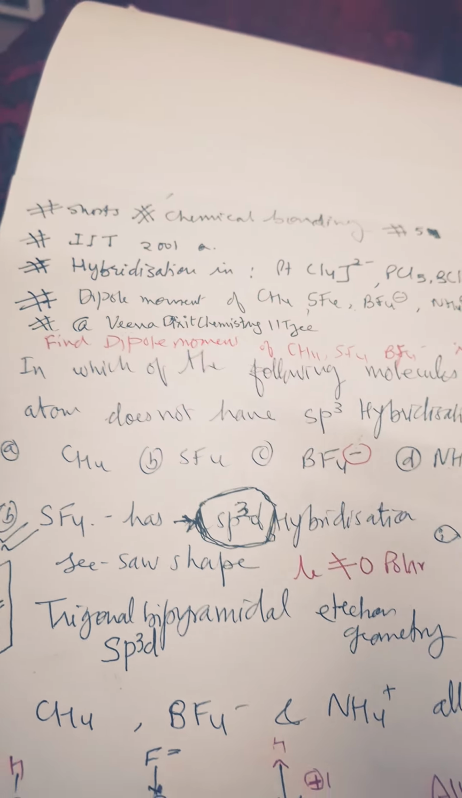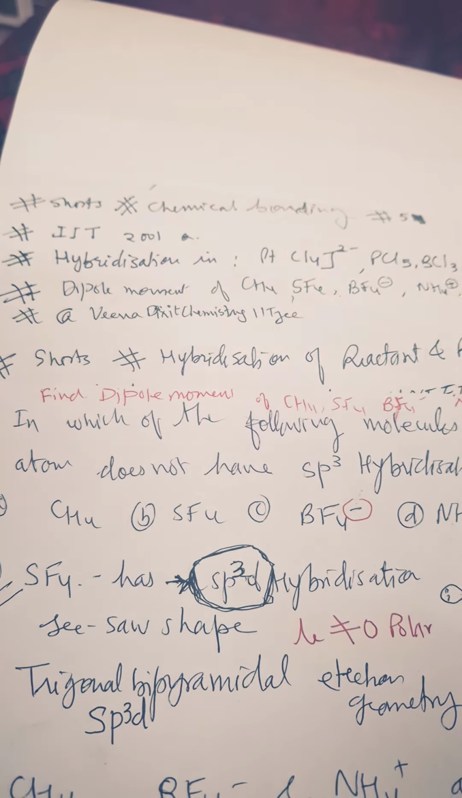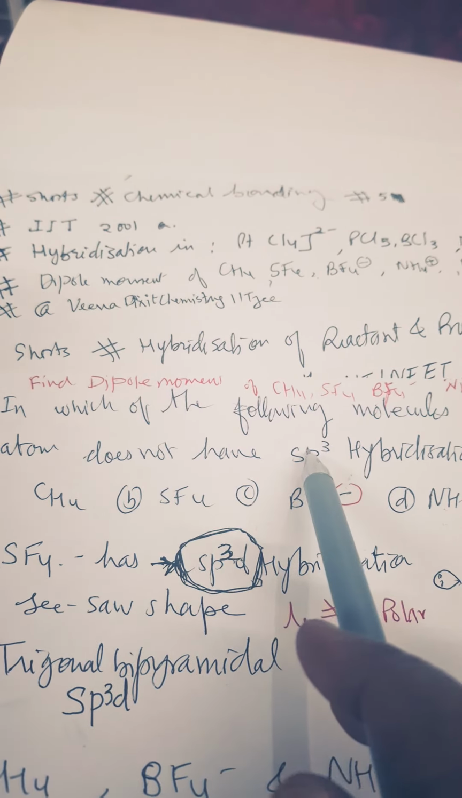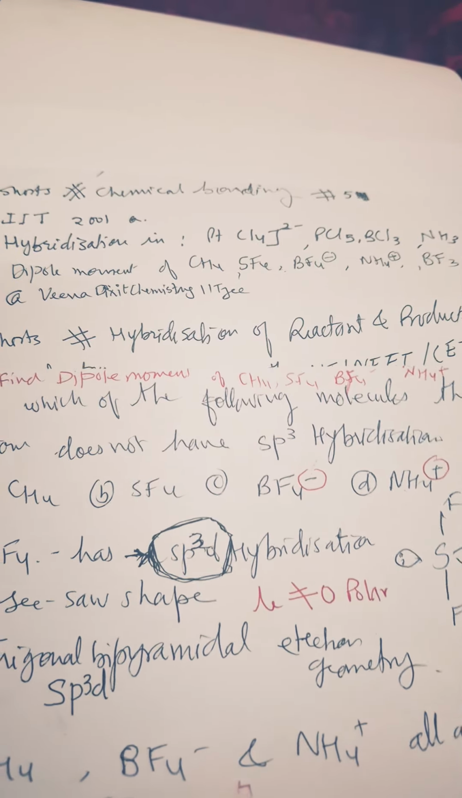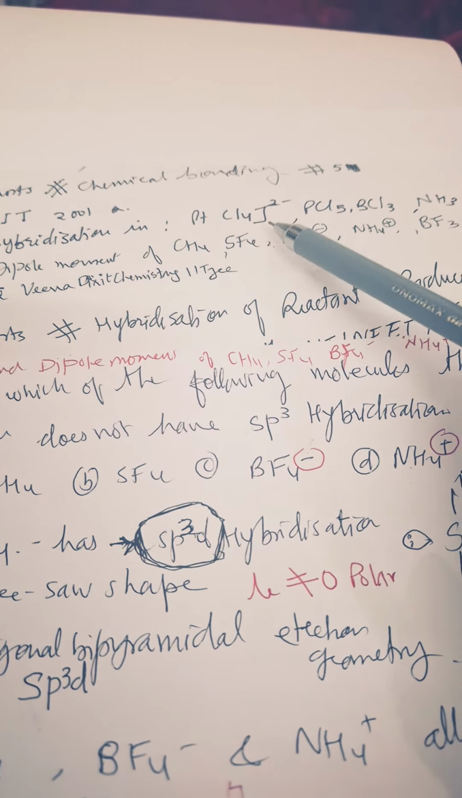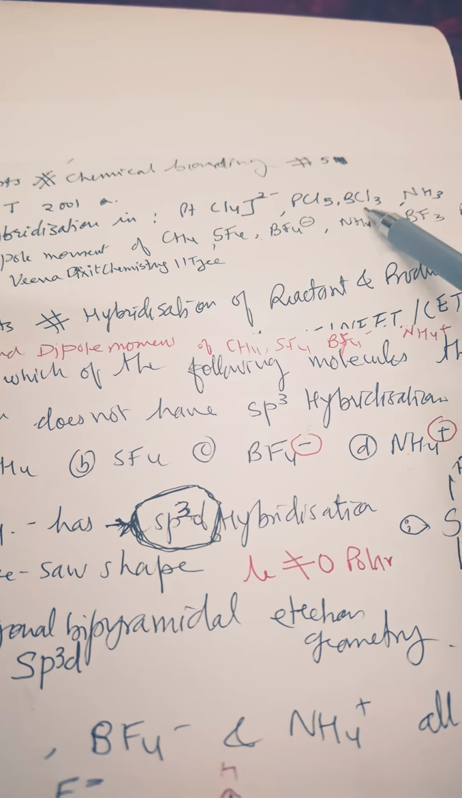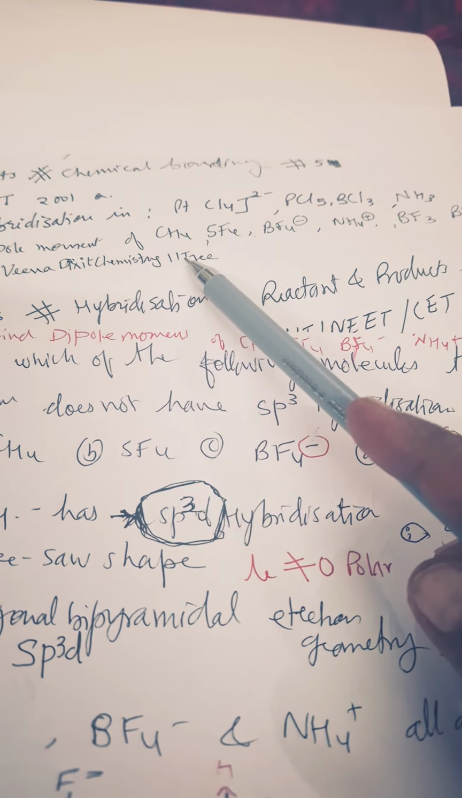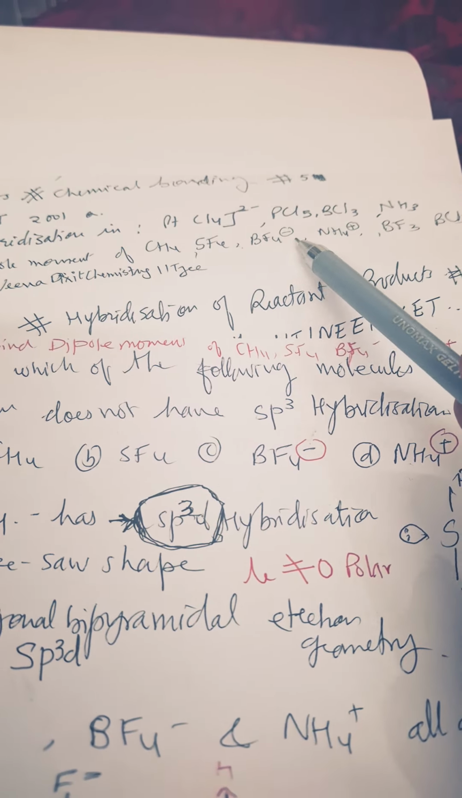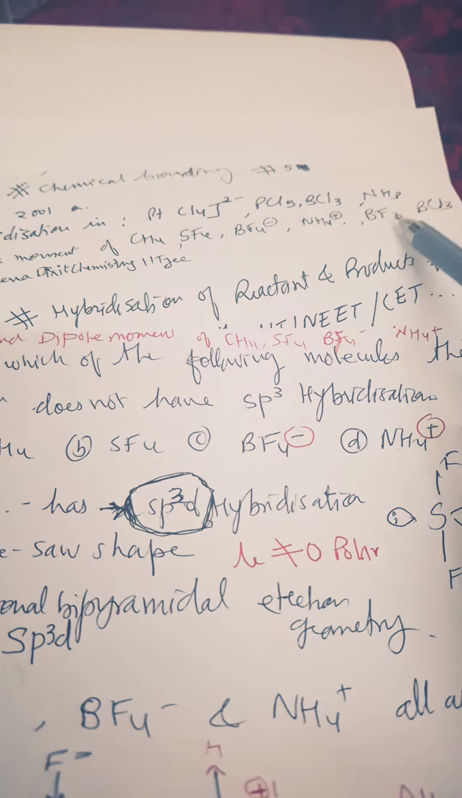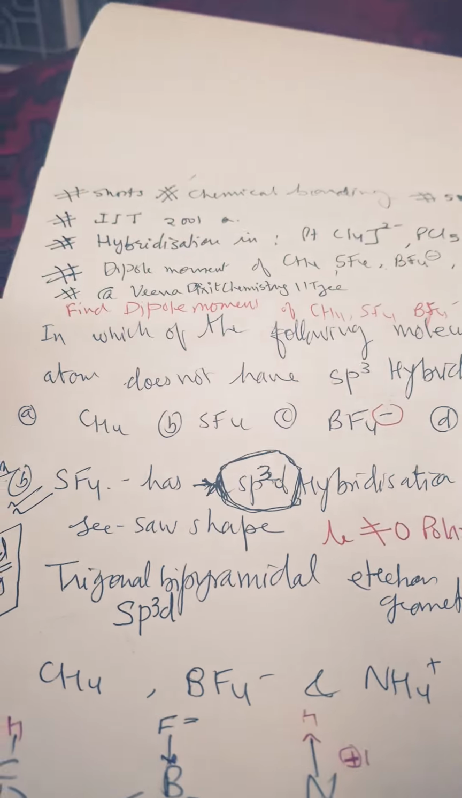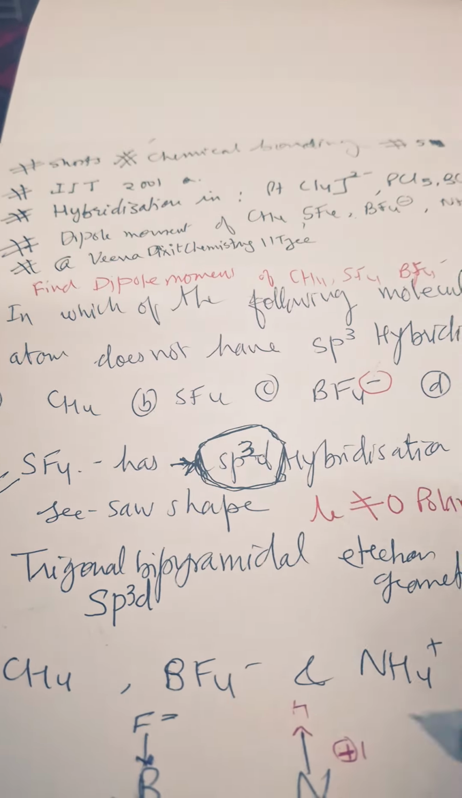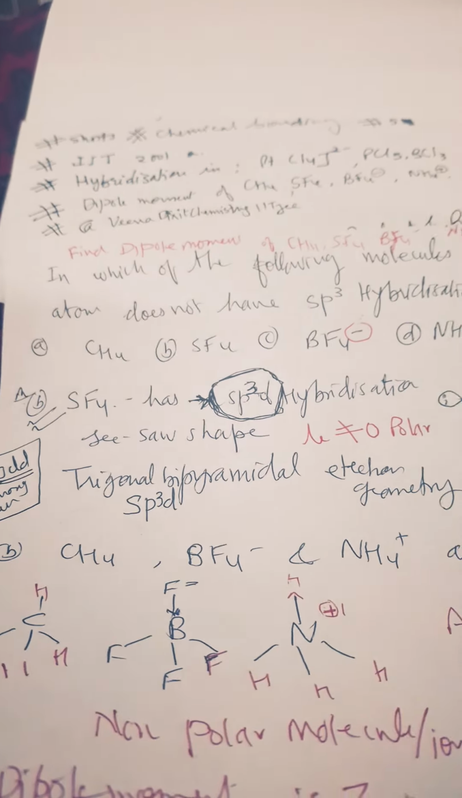Here, which one is the odd one out, which is having zero dipole moment, which is polar, which is non-polar, as well as hybridization, we will see among [PtCl4]2-, PCl5, BCl3, ammonium, and then methane, SF4, BF4-, NH4+, BF3, BCl3. Dipole moment and hybridization of these species also we will discuss over here. So in this way we will see dipole moment as well as hybridization in all these cases.